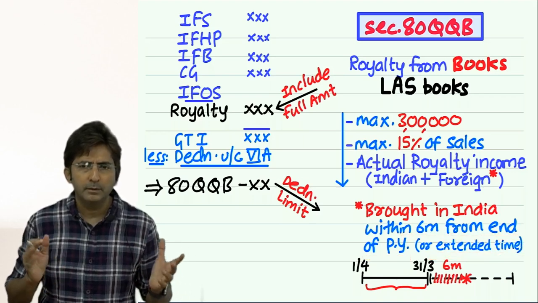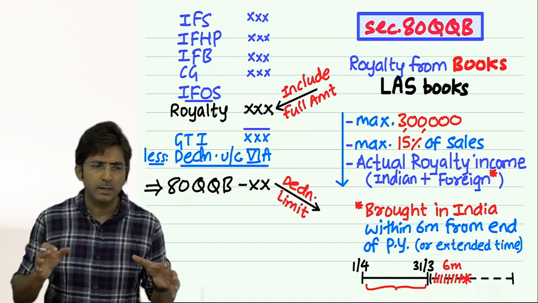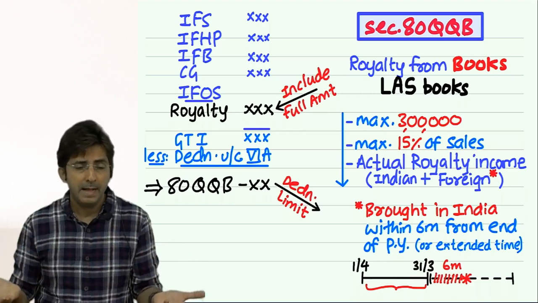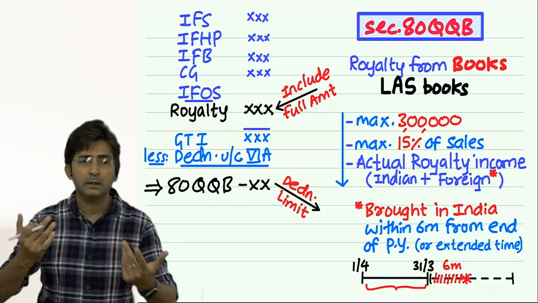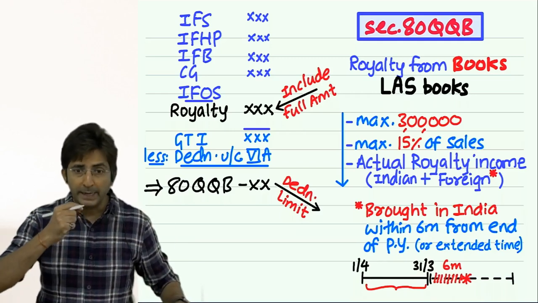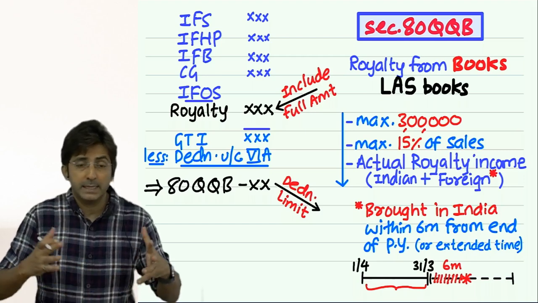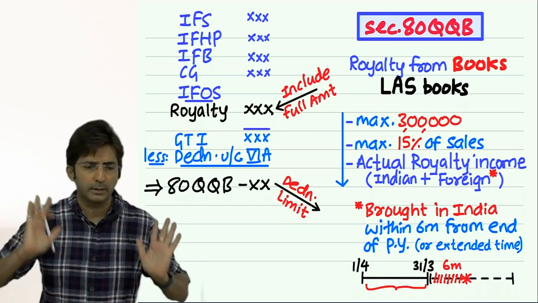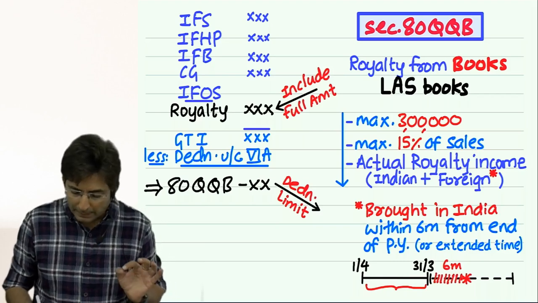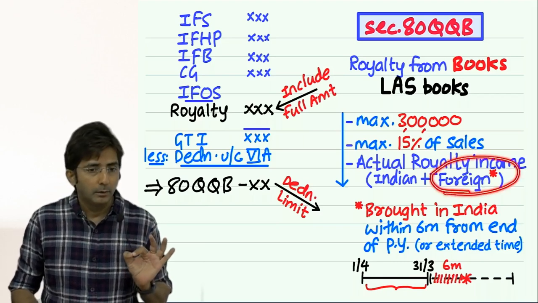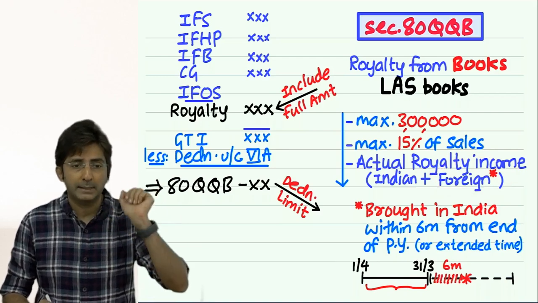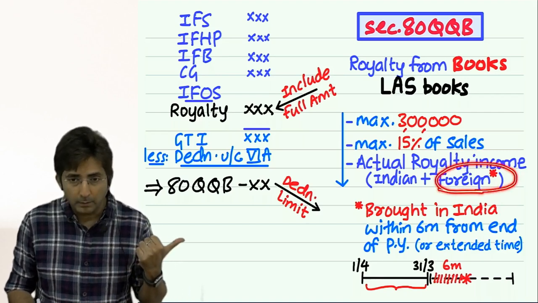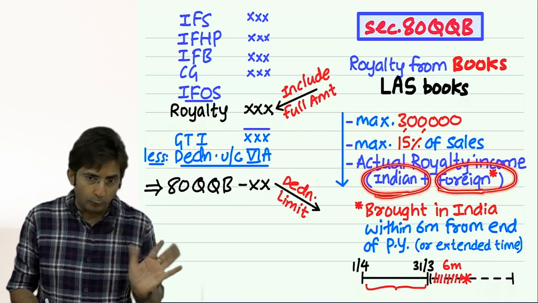Repeat how to say it: it should be brought in India within 6 months from the end of the previous year or such extended time as may be allowed by the RBI or other competent authority. You should be able to write the sentence also. Okay. And only that much amount you have to take in the formula. So tell me, foreign royalty is 5 lakhs and brought in India is only 1 lakh. So only 1 lakh will come here. Plus Indian royalty will be taken fully.